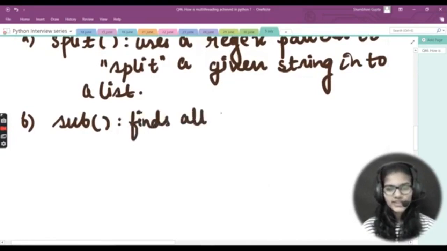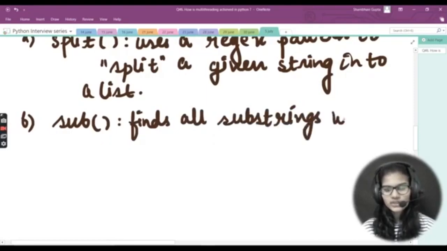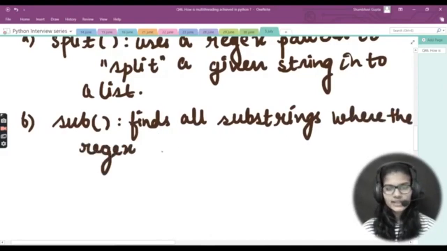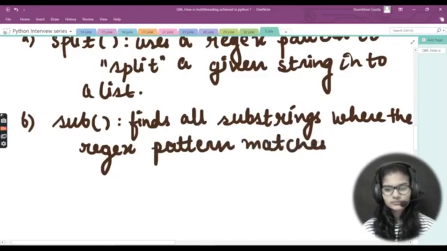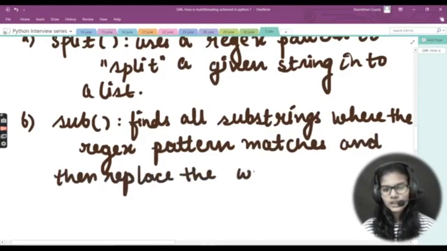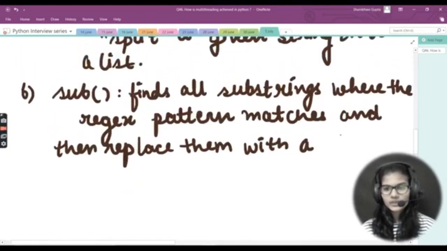It finds all substrings where the regex pattern matches and then replaces them with a different string.